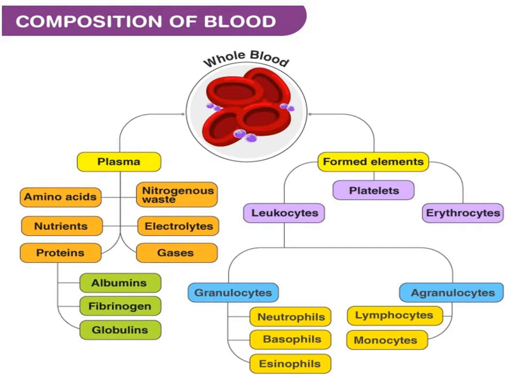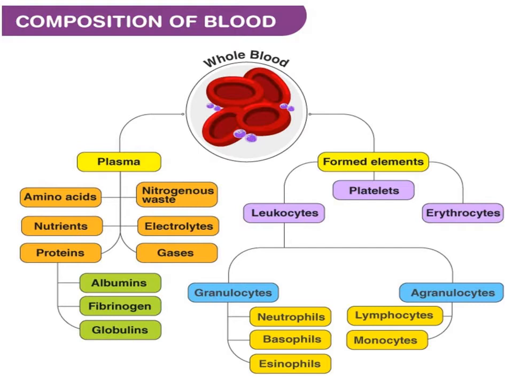Plasma is about 90% water and the remaining 10% constitutes the dissolved substances such as amino acids, nutrients, nitrogenous waste, electrolytes, various gases and proteins.